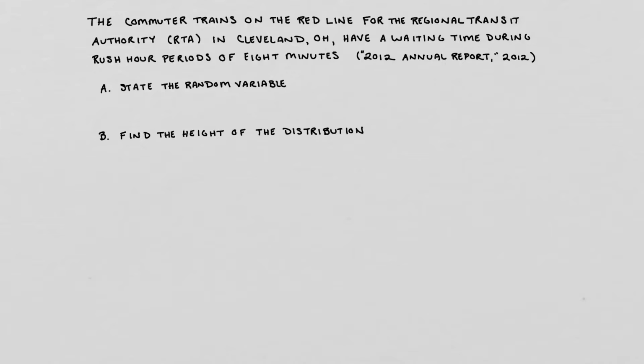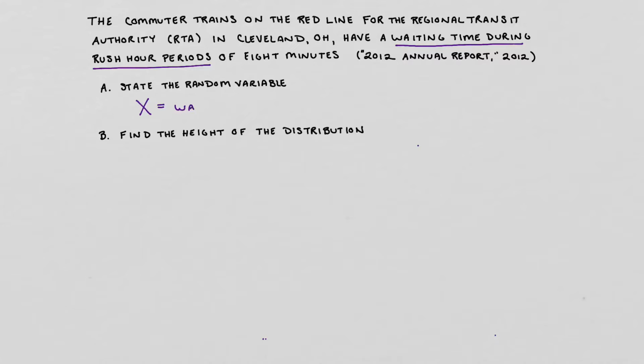The first question that we want to address here is what the random variable is. We're able to pull this directly out of the narrative, so our random variable that we will eventually use is going to describe the waiting time during rush hour periods. Usually the random variable we use is going to be x, but you absolutely could use something else. So you could use w to represent waiting or t for time. X is kind of the default when in doubt. So we're just going to say x is going to be waiting time